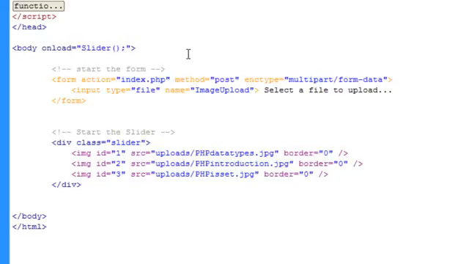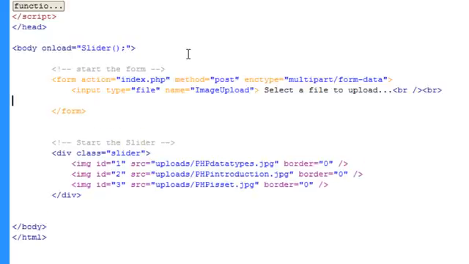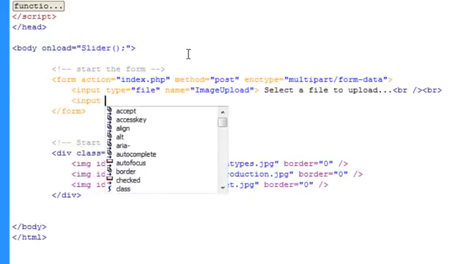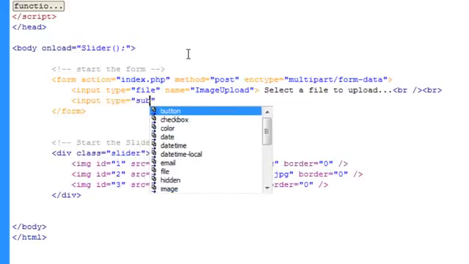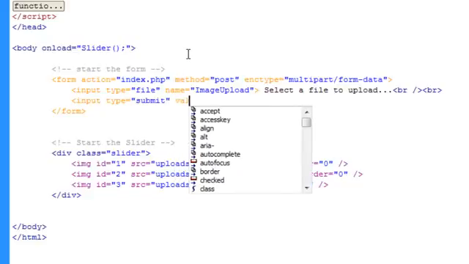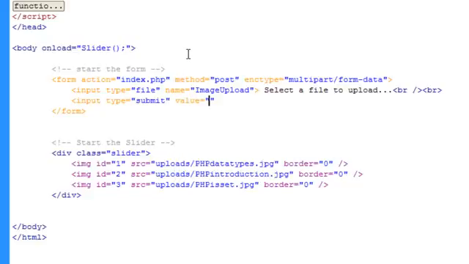It's not necessary, and then we're just going to apply a couple of break tags after that, and then after that we're just going to create a new input with the type of submit, which will automatically submit this form to the action, which is this page. So it's automatically going to submit the data to this page. Now the value is just the text within the button, so I'm just going to call it upload.